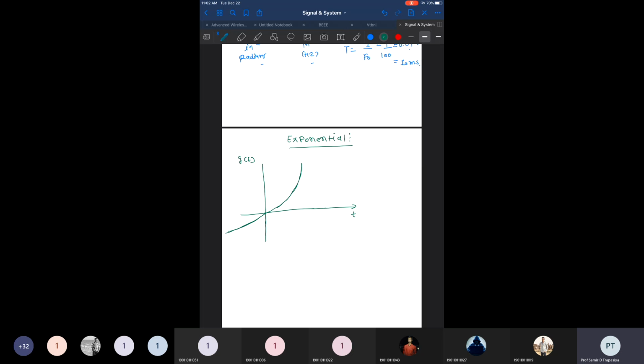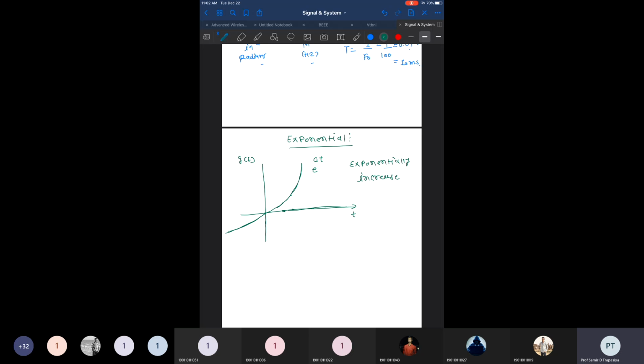So how do you define this one? We can define this signal as e raised to at. This is the value of t, and at every time point we have a new value of e raised to at. Every time interval we have a new value of e raised to at. So this is exponentially increasing. This signal increases with time t, so it is known as exponentially increasing.